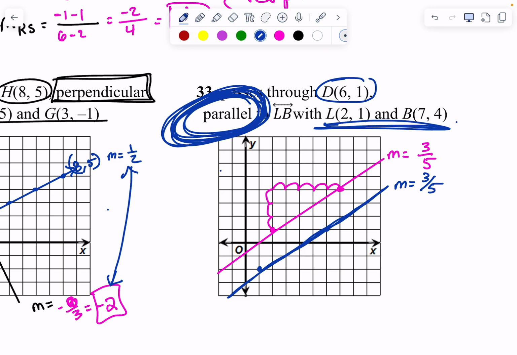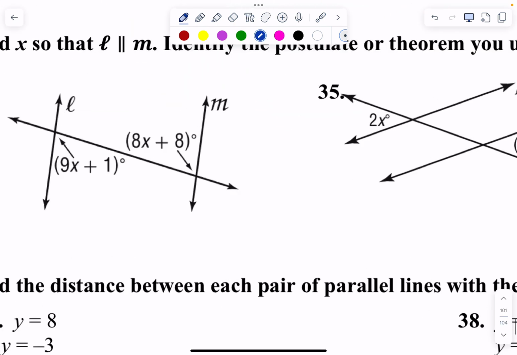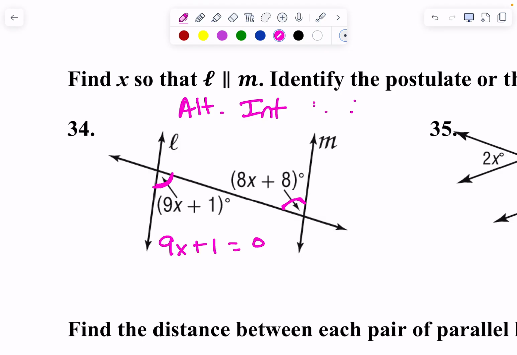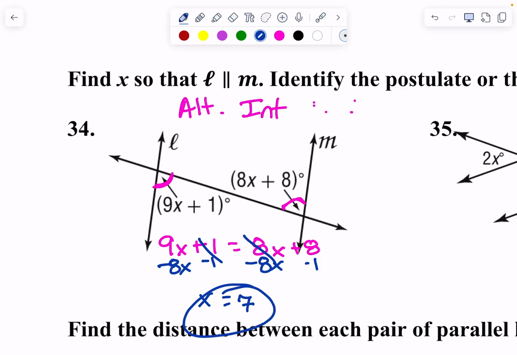Good. Beautiful. 34. Identify the postulate or theorem and solve for x. So we've got this angle here and this angle here. What do we know about those two? They are alternate interior. Alternate interior. That means that they are the same. 9x plus 1 equals 8x plus 8. And I'm going to subtract the 8x, and can I subtract the 1 at the same time? So x equals 7, I believe. X equals 7.